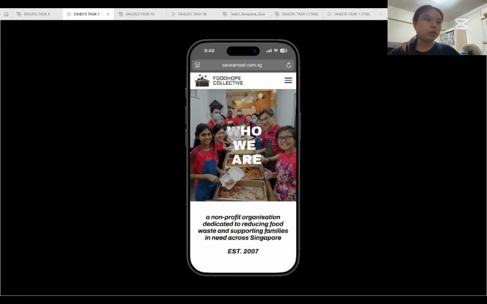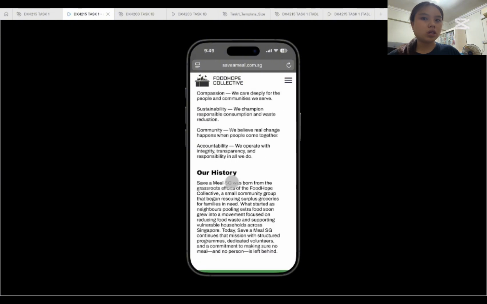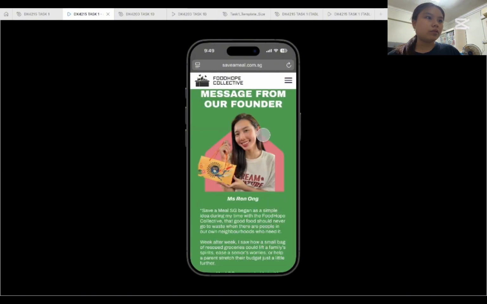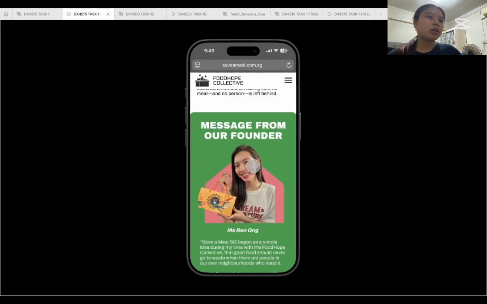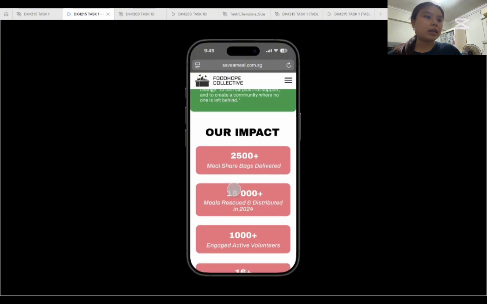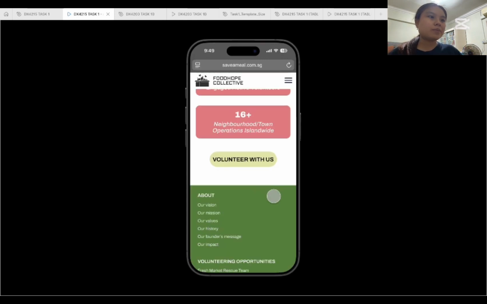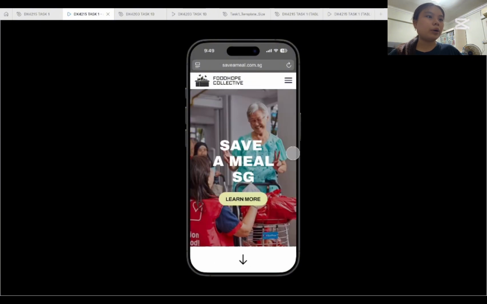So when you press, it leads you to another page where it starts off with who we are and talks about this organization called Save a Meal SG. Talks about our vision, our mission, the values, and the history of Save a Meal, and has a message from the founder also, whose name is Miss Ren Ong. So this is just a page of a message to hopefully inspire people to join the organization and volunteer, and also share some of our impacts. I specifically made this layout bigger because it's for impact, so it should be slightly bigger than the rest of the text size. And over here there's another button, volunteer with us, which I will talk about later.